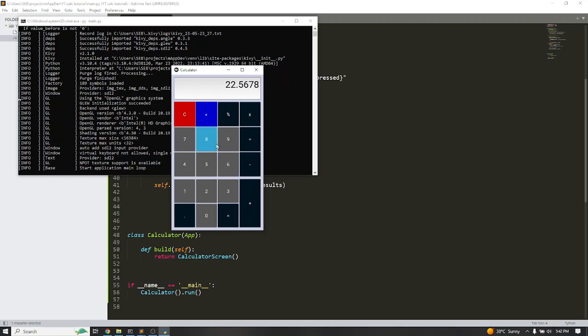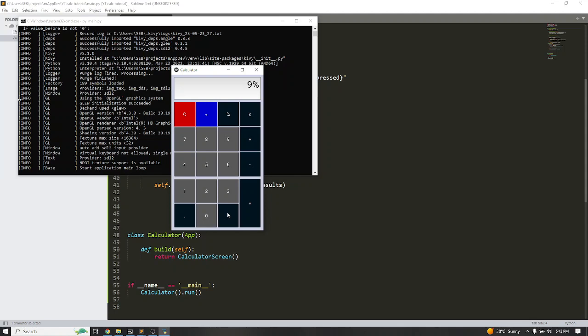Okay, the next thing that I want to work on will be the percentage sign. We all know that 100% is 1. If you like, 70% is the same as 0.7, or 90% is the same as 0.9. So that if you press this and we hit the equal sign, we don't get an error.